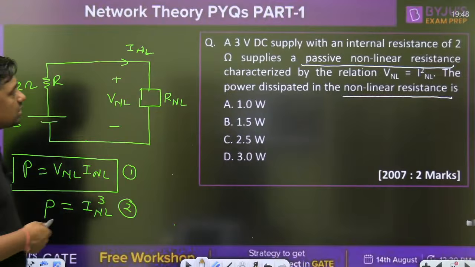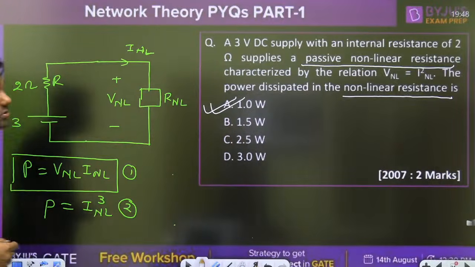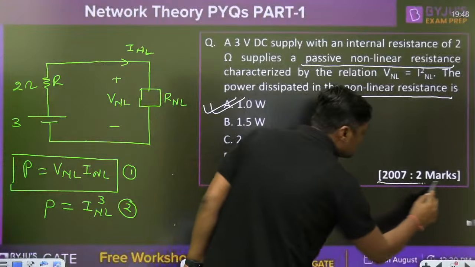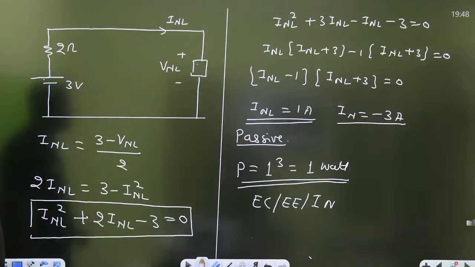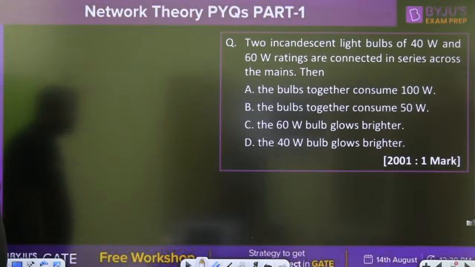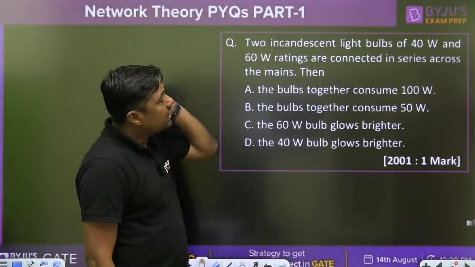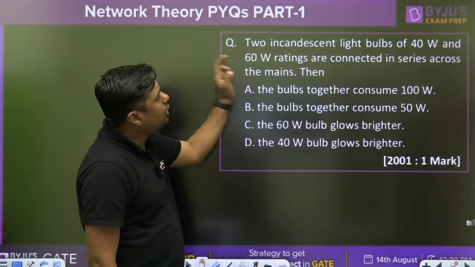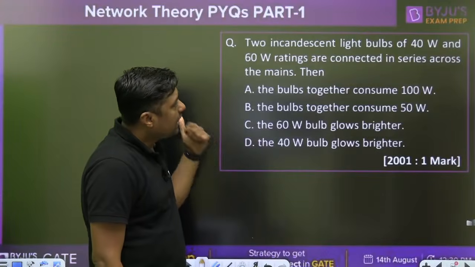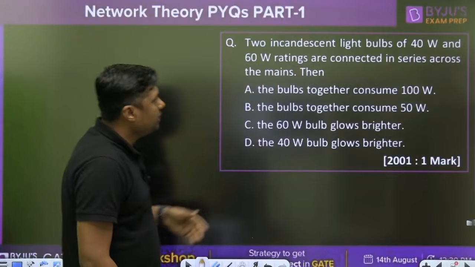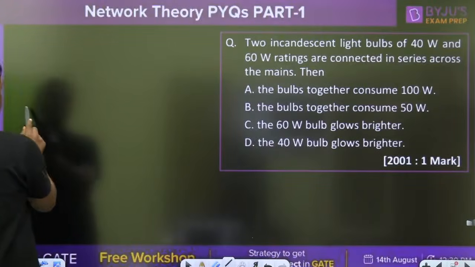Good question. And what is the answer? A. 1 watt. Next, in 2007. This is a 2 marks question. Okay. Next. 2 light bulbs of 40 watt and 60 watt ratings are connected in series across the mains. Tell me, what is the concept of the bulb? Everyone, you have an idea about the concept of bulb?